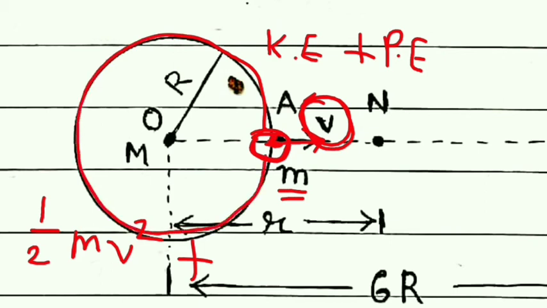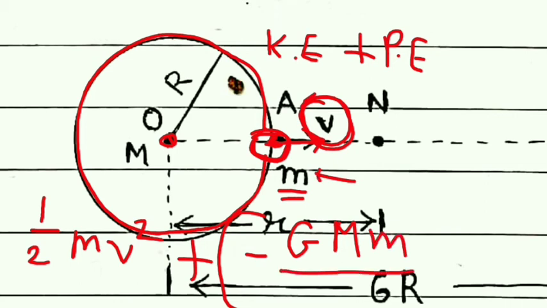So it will have its potential energy, and we know that potential energy is always negative, and it is minus G, mass of the sphere capital M, mass of the object small m, and the distance between these two objects. The distance between these two objects is nothing but the radius. So it is r.